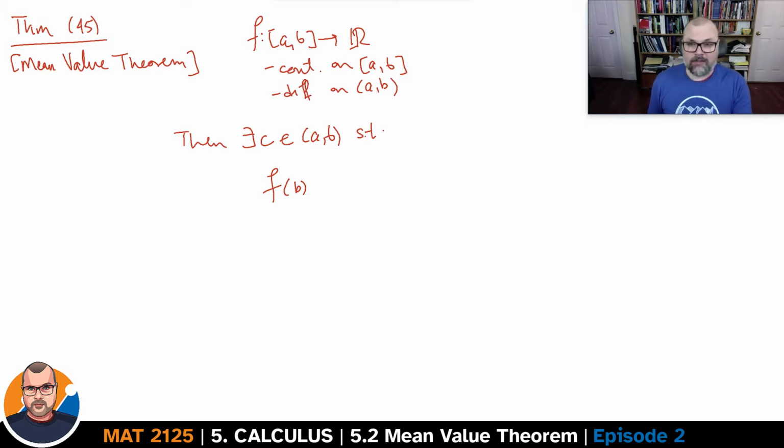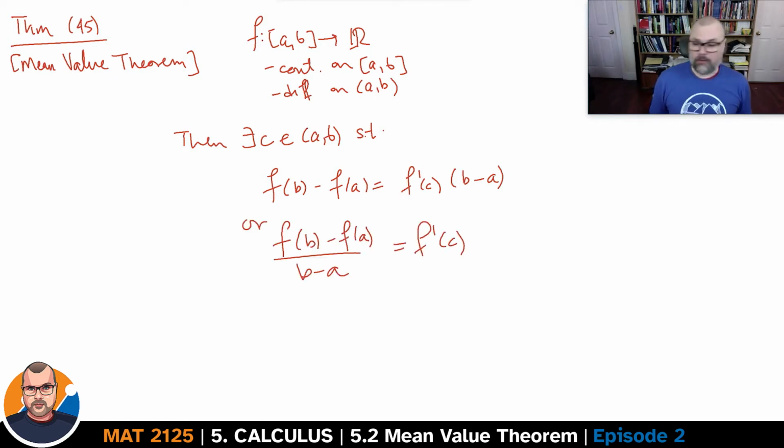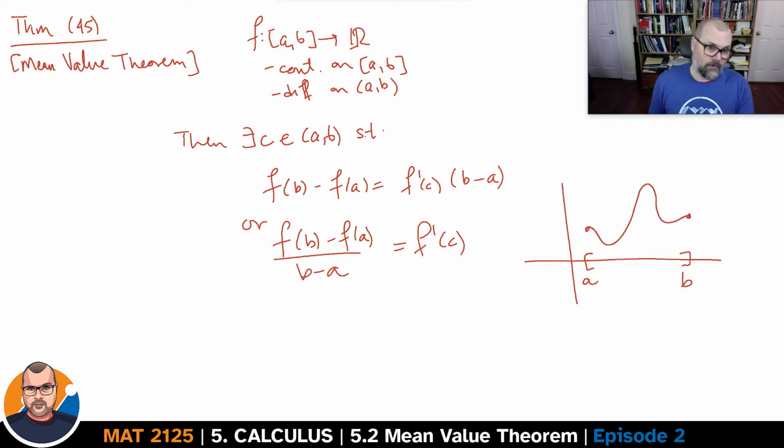function at b minus the value of the function at a is equal to f prime at c times b minus a. You rewrite this slightly differently as follows. What this seems to indicate, assume that this is the function f on the interval [a,b]. I'll draw the line joining (a, f(a)) and (b, f(b)). It will be a line where the slope is equal to f(b) minus f(a) divided by b minus a. That's the definition of the slope between these 2 points.